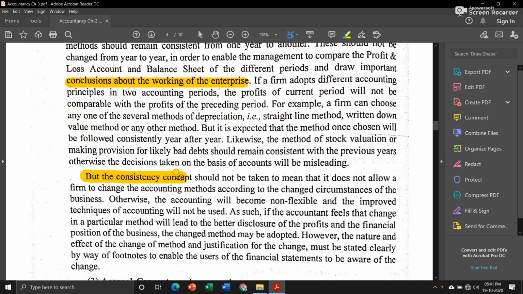Okay, then the consistency concept should not be taken to mean that it does not allow a firm to change the accounting methods according to the changed circumstances of the business. It is mentioned that you should follow the same rules or principles every year, but if something extraordinary happens, or some circumstances force you to change your principles, then at that time you can do so, because we have learned that accounting principles are not rigid, they are flexible. You can change or alter them based on your need or circumstances.